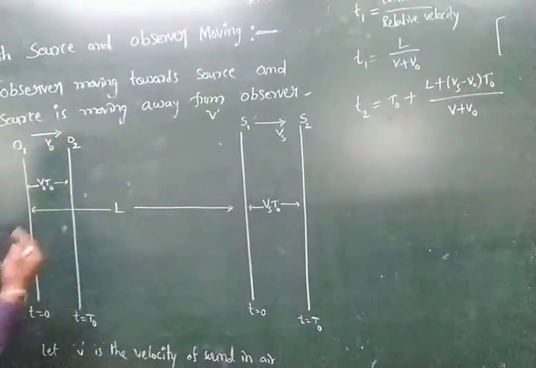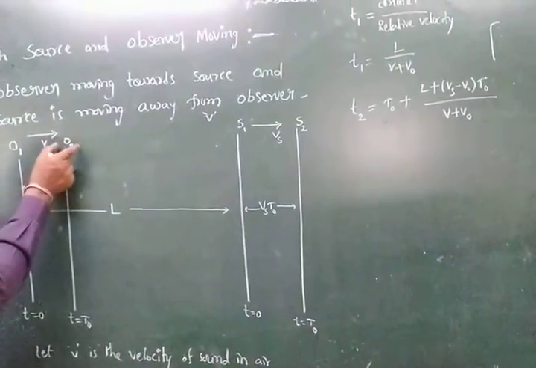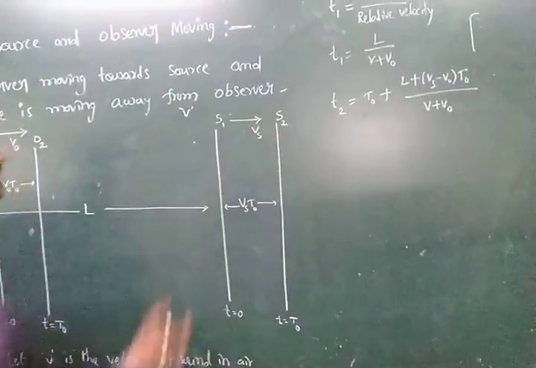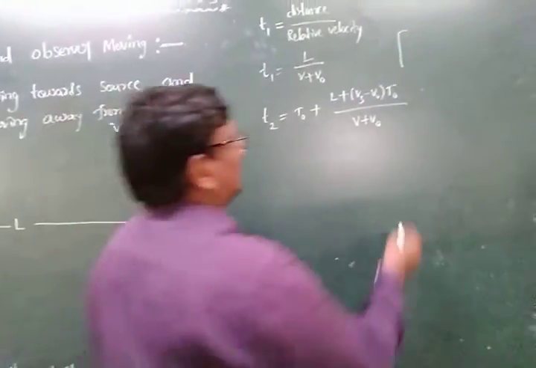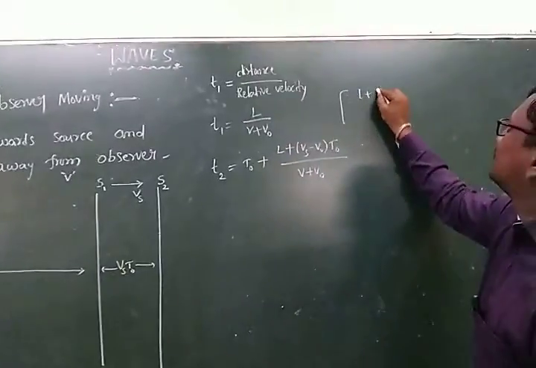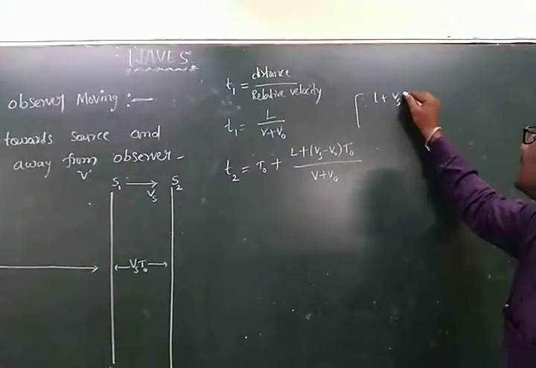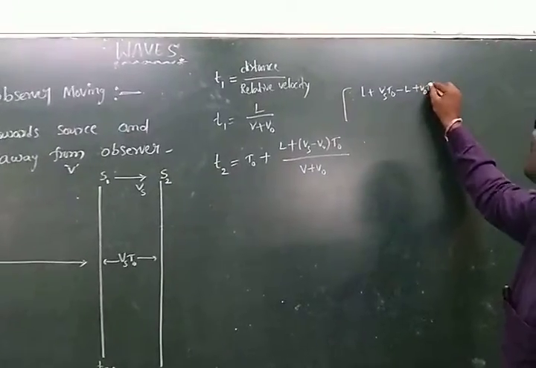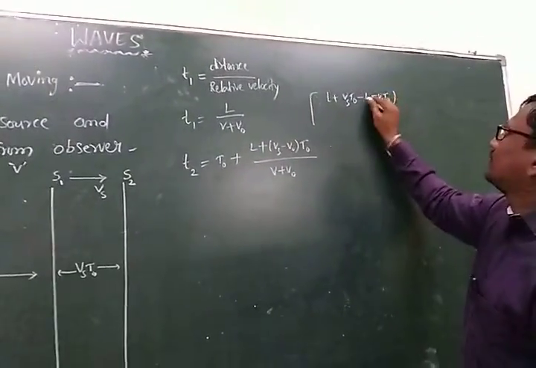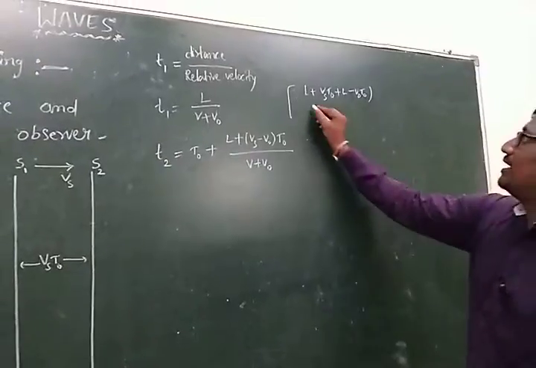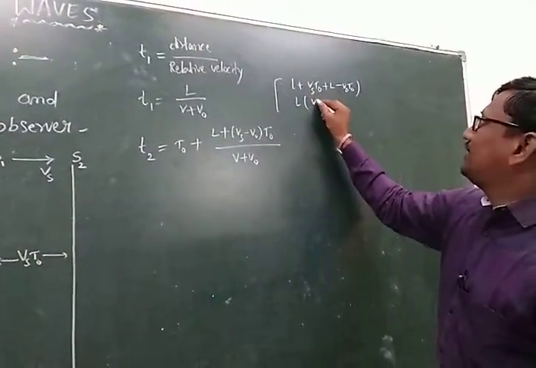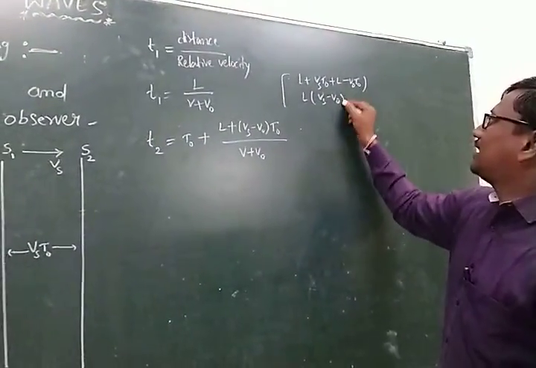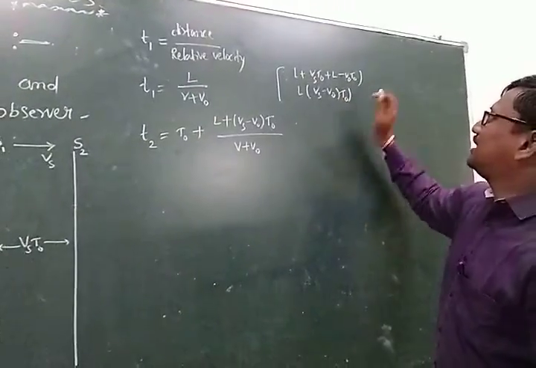The distance increases for the source and decreases for the observer when they reach the points O2 and S2. So we can write L plus Vs T0 minus L plus V0 T0. Now we take L common, and Vs minus V0 is multiplied by the time interval T0.